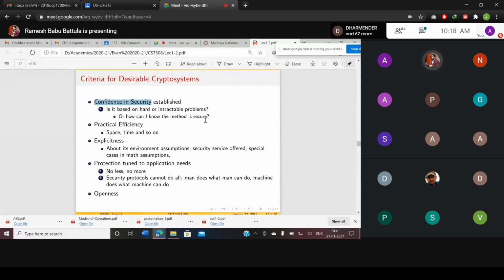But what is practical efficiency? Practical efficiency means you go to an ATM. How many digits is the PIN number? A 4-digit PIN number. If you enter a 4-digit PIN number, you think it is providing better security, but it takes a few minutes, at least 2 minutes. I'm not talking about seconds, I'm talking about 2 minutes. Are you able to stand over there? The younger generations are not able to stand there.